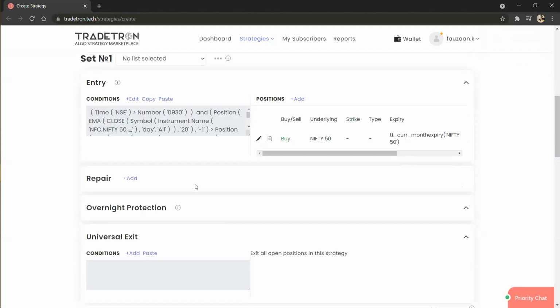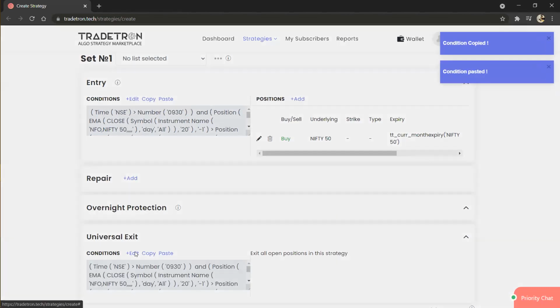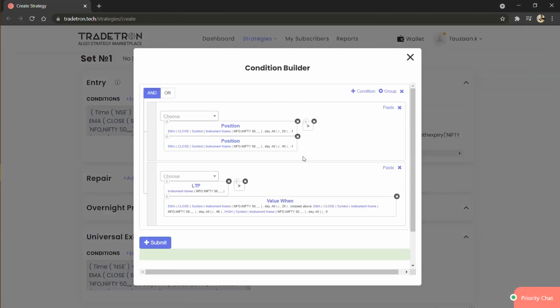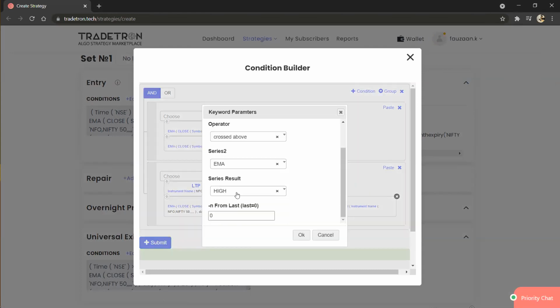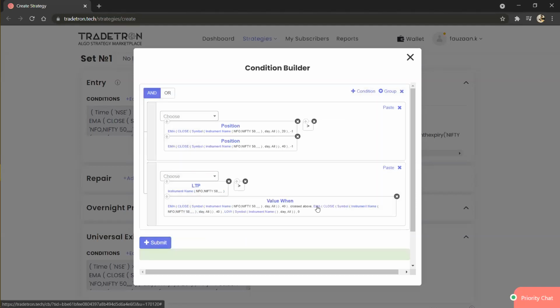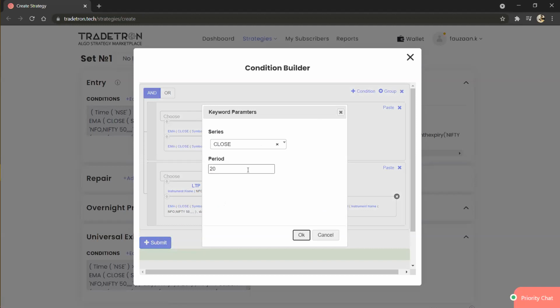Similarly, for the exit trade, what we can do here is simply copy it, paste it, and remove this condition. Similarly, we will check here for low, and we will change here the 40 to 20. Crossed below.